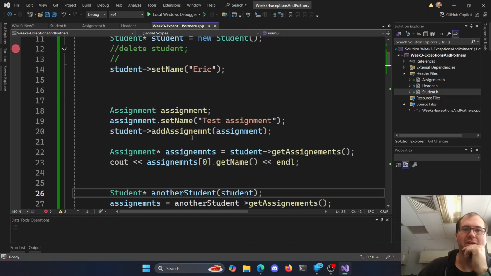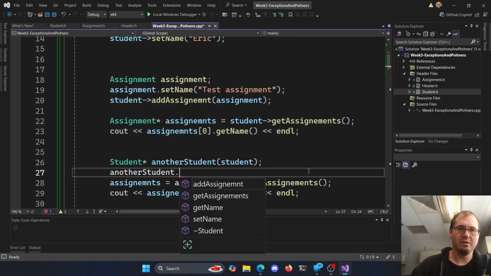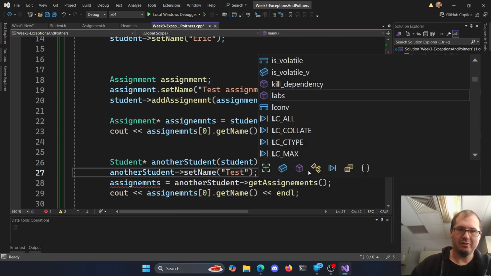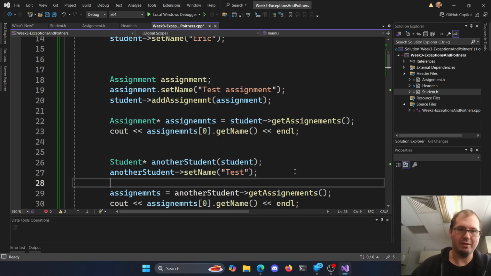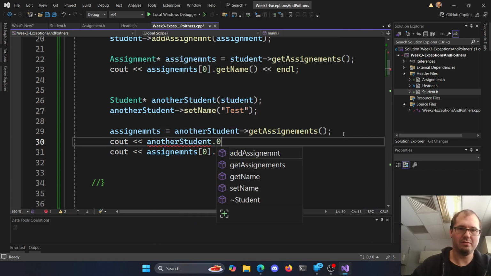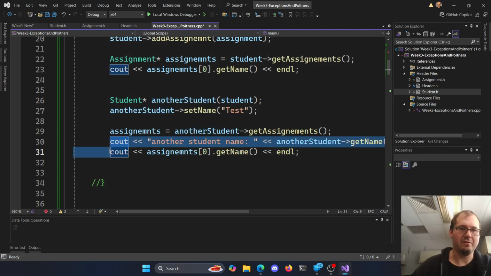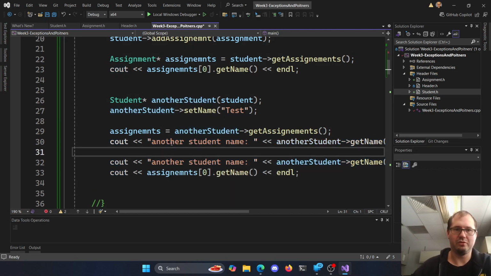Cool. So now let's see. So we did we set name. Now I should be able to do another student. Set name to test, and then we'll print out their name as well. So we'll get their assignment, we'll get their name, another student, get name, and line here. So this is our test student, another student name is this one, and then we'll see out for the student name as well. Let's just do the regular student name and see, did we get a new string value here?